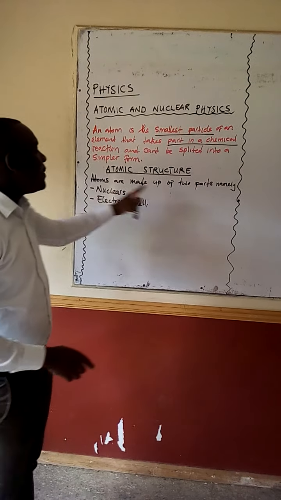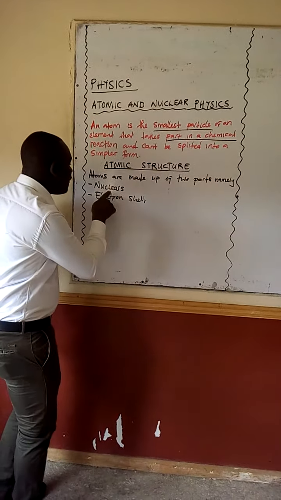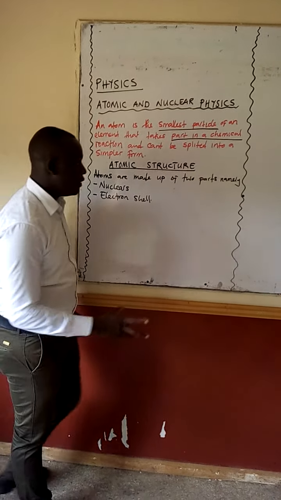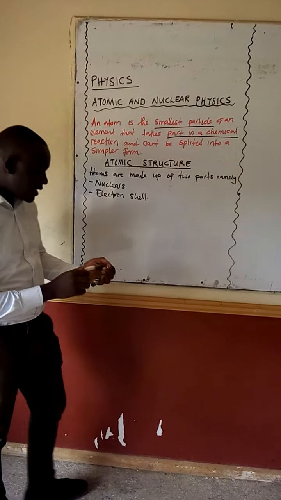Okay, so atoms are made up of two parts, namely we have the nucleus and we have what we call the electron shell. So these are the two components that make up an atom.